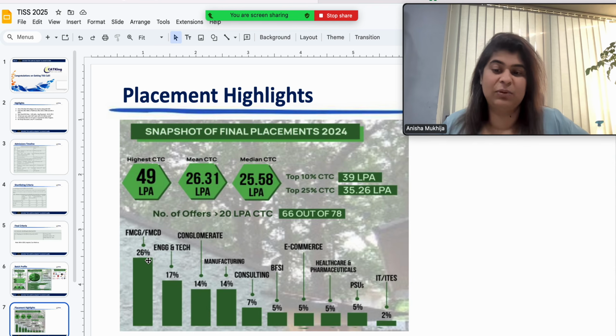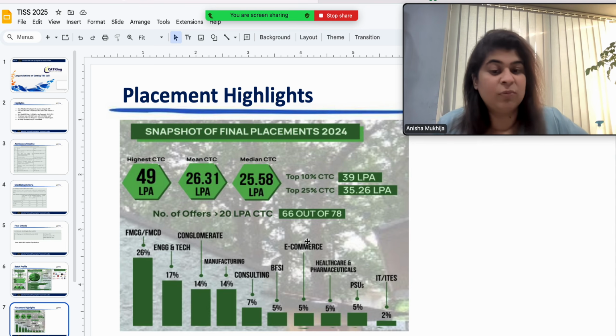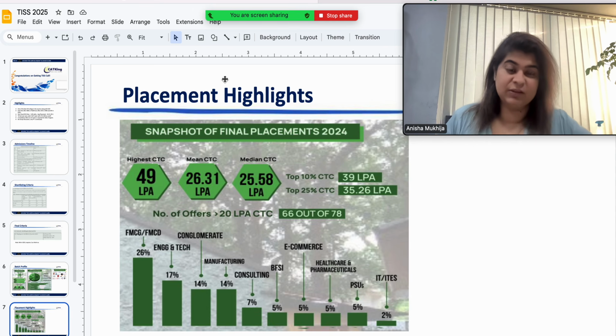Out of the various industries, you will see maximum students are placed in FMCG and FMCD, that's 26% of the batch. 17% of the batch has gone into engineering and technology companies, 14% in conglomerates, and 14% in manufacturing as well. 7% in consulting, 5% in BFSI, e-commerce, healthcare and pharmaceuticals, and PSUs, each of these segments. 2% are in IT and ITES based companies.